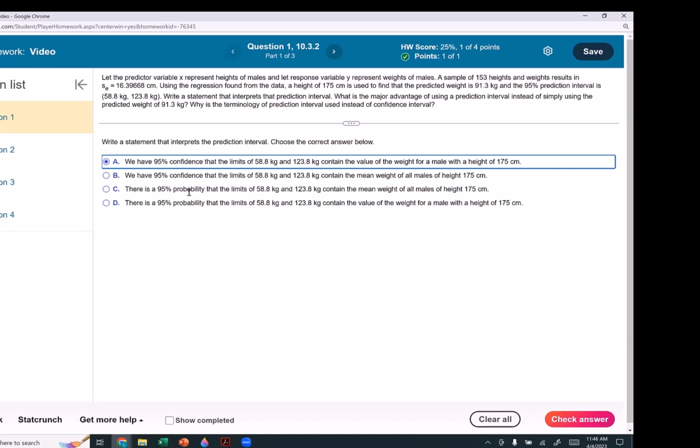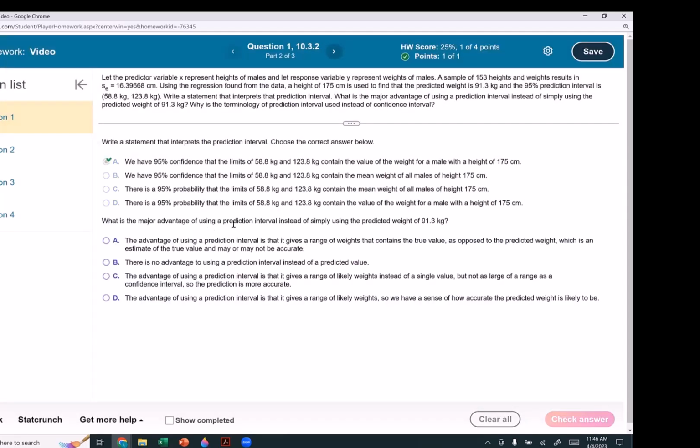Anything that says the mean would not be true for a prediction interval. There is a 95% probability that these limits contain the mean. No. And there is a 95% probability that the limits contain the value of the weight for a male with a height of 175 centimeters. Whenever we're looking for the prediction, we have a 95% confidence that our prediction contains the value of the weight of a male. Check answer.